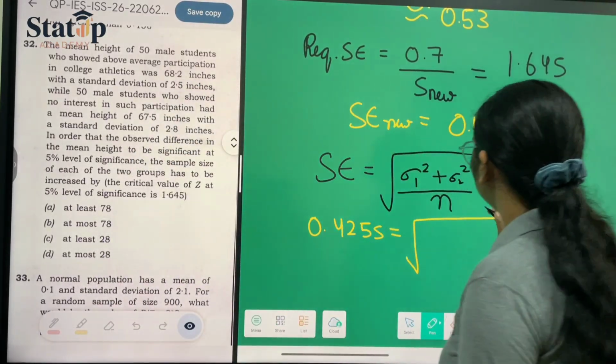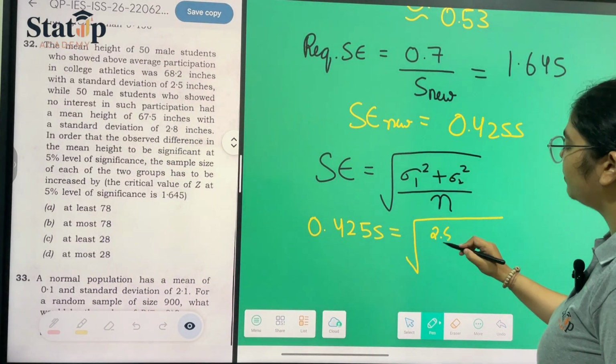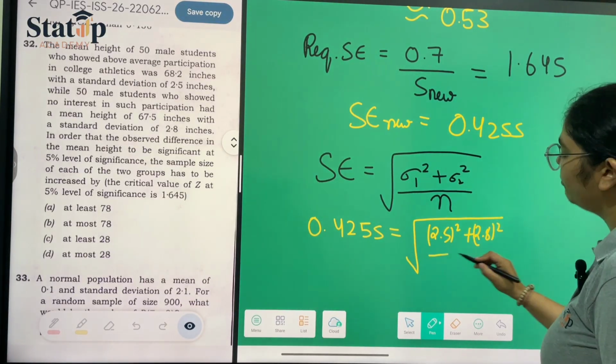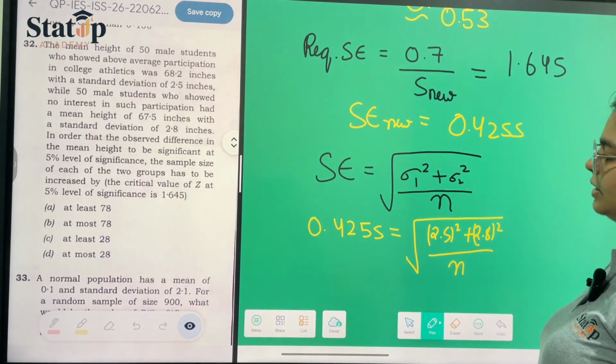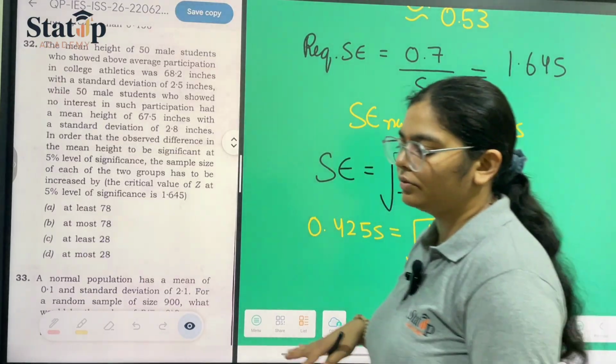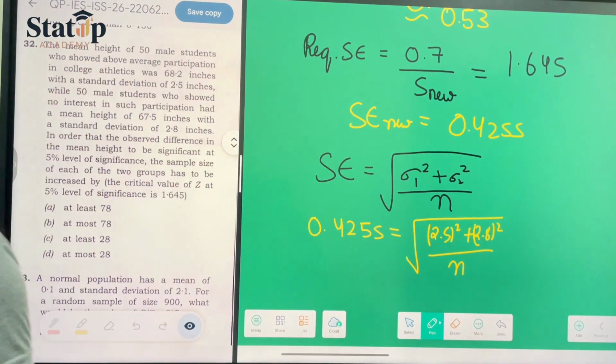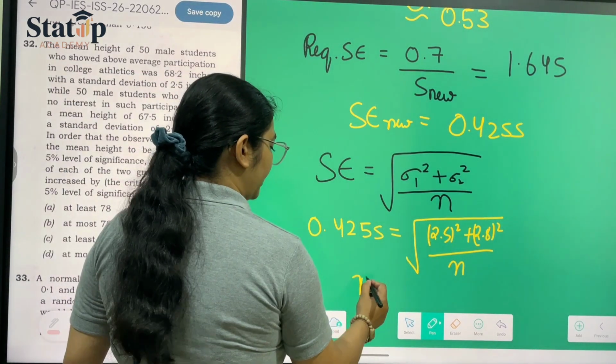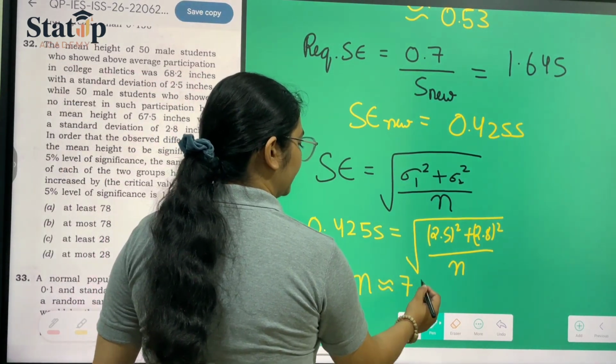Now we just put the values here, 2.5 whole square plus 2.8 whole square, and n we have to calculate. By solving all of this, we will be getting our value of n as 78. So n will almost be equal to 78.